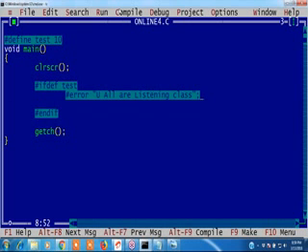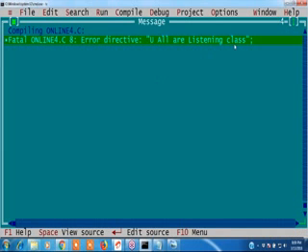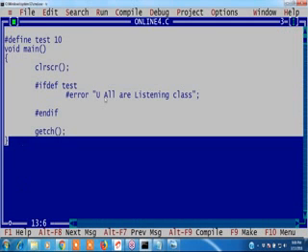See, once I compile this, there is one error message. What is that error message? You all are listening to class. Okay, if you want to generate any user-defined warning messages, you can write this. It is saying error, right?